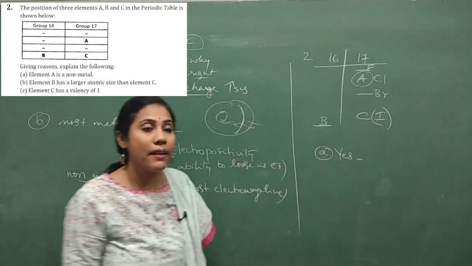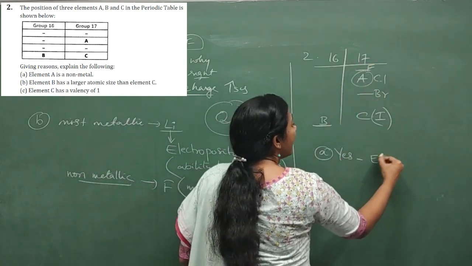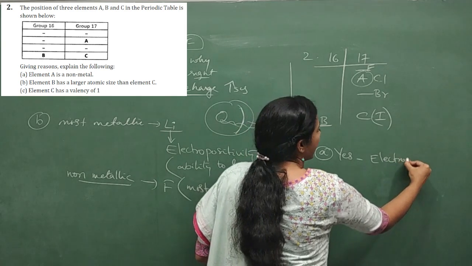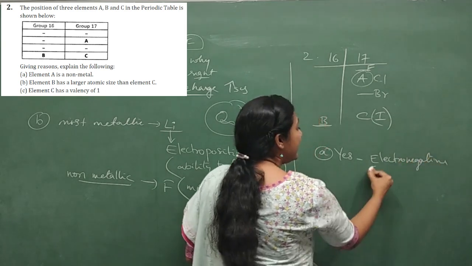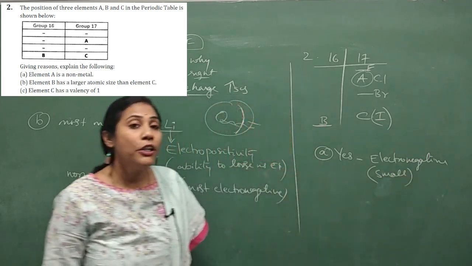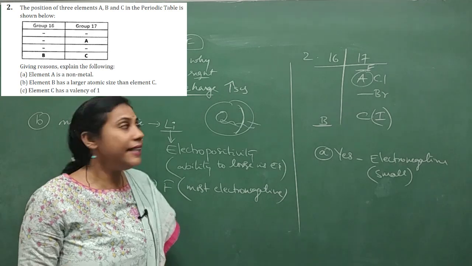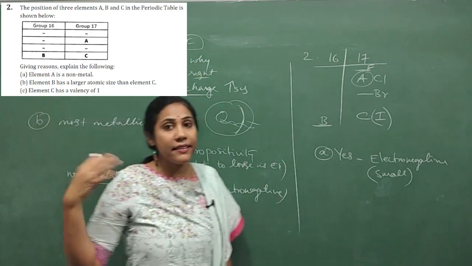Why are they asking? Because all these elements are electronegative, and they are small in size. We have just now studied that from left to right side of the periodic table, size decreases.